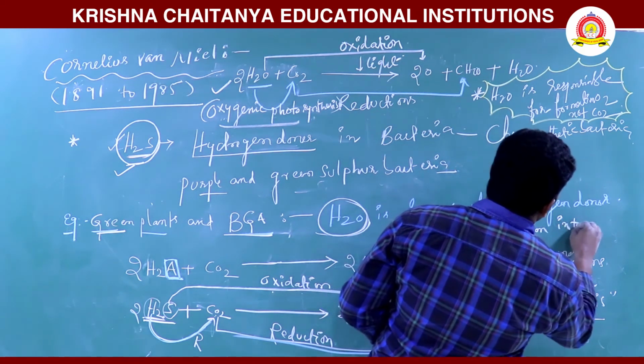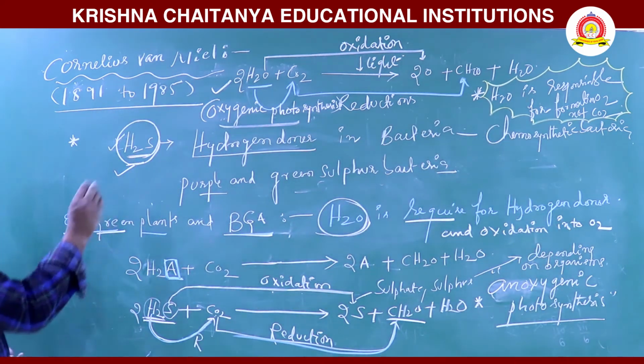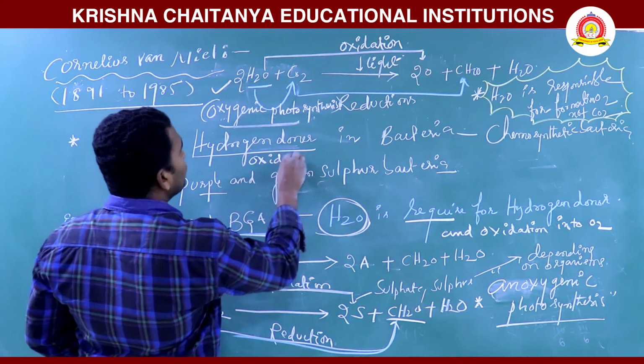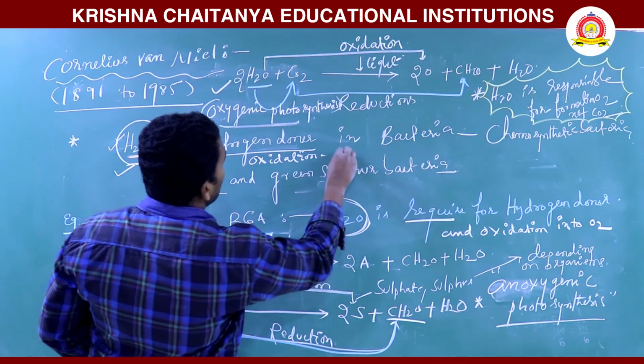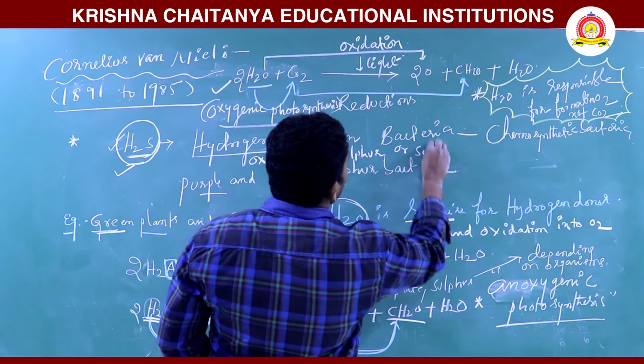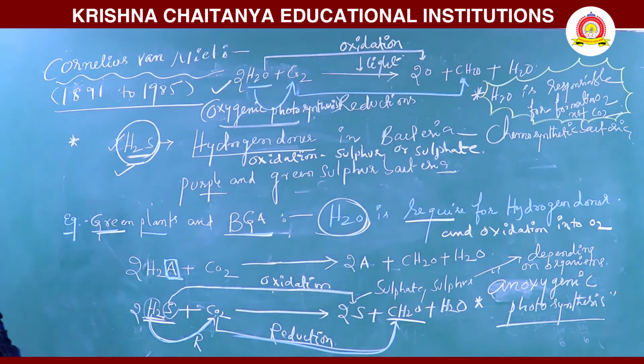But here, the hydrogen donor is oxidized into sulfur or sulfate, depending on the organism. So, in conclusion, Cornelius van Niel identified that water alone is responsible for the formation of oxygen, but not CO2.